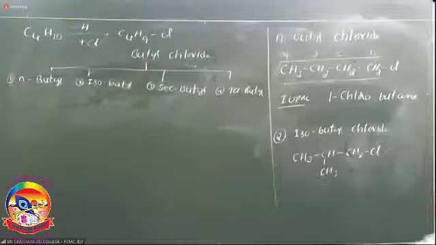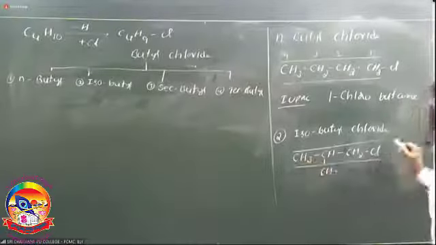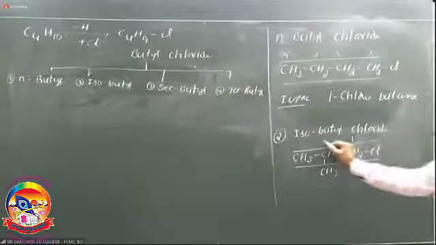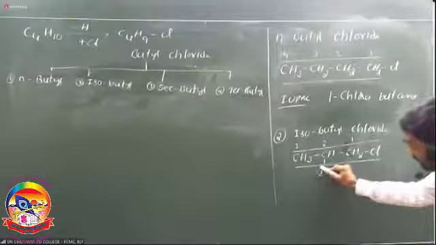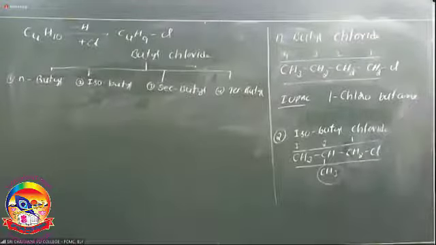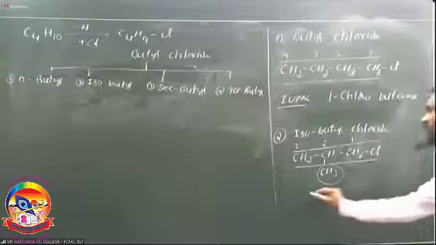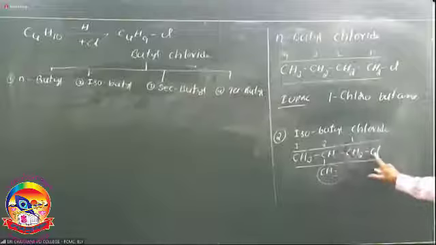So first select the longest chain. Chlorine is attached with the first carbon, so it is considered as the first carbon. This is the second carbon, this is the third carbon. It has one substituent, that is a methyl substituent. So chlorine is present at the first position.